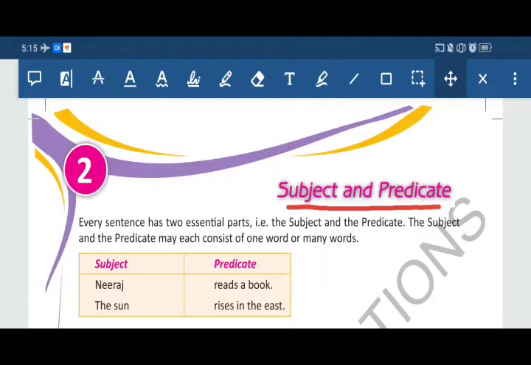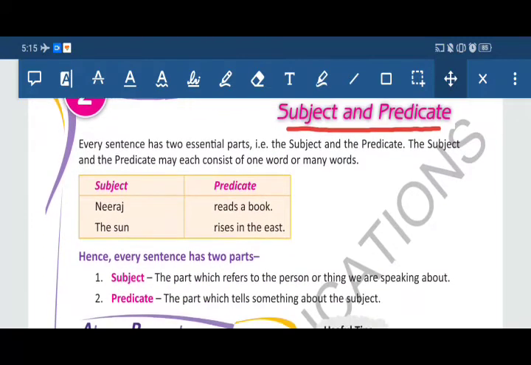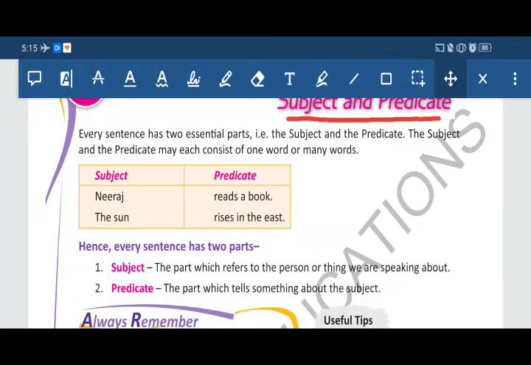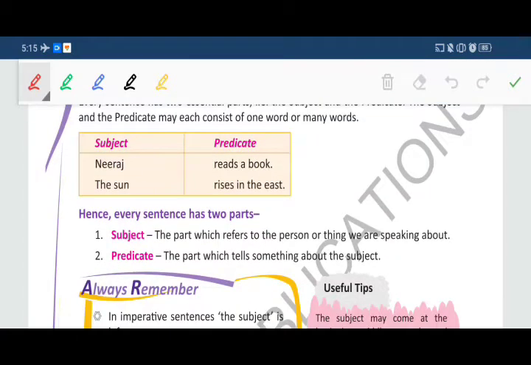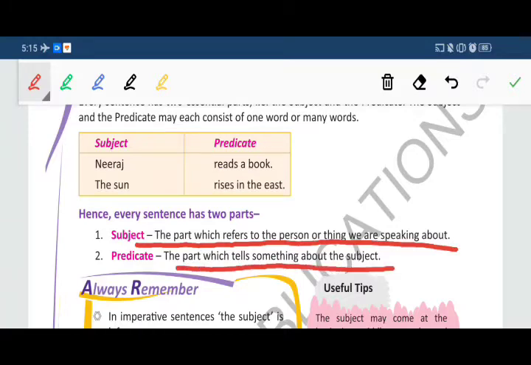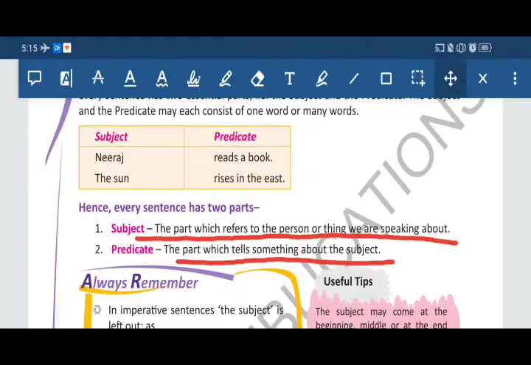First of all, read the definition of subject. What is subject? The part which refers to the person or thing we are speaking about is called the subject. And predicate: the part which tells something about the subject is called the predicate.